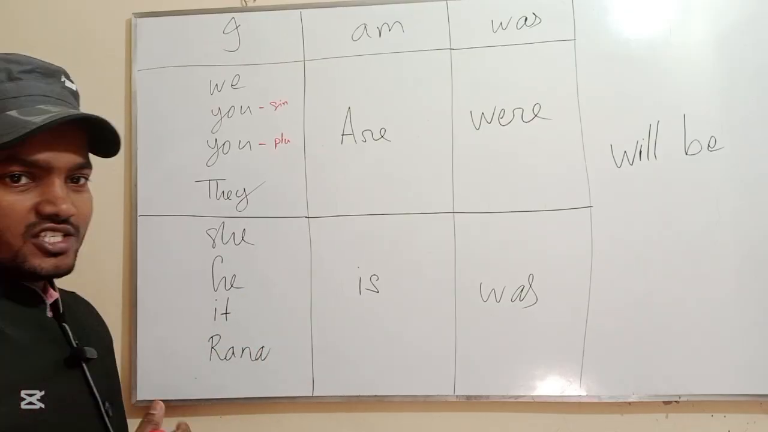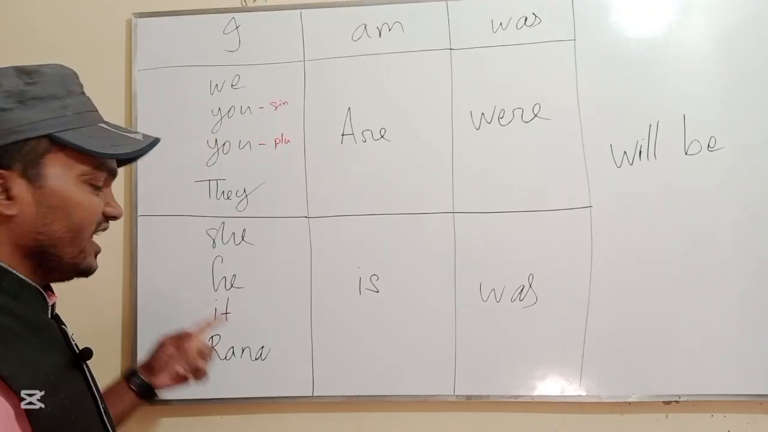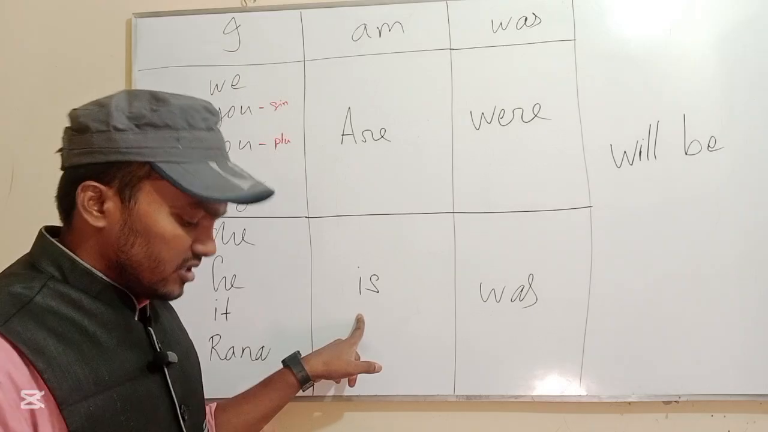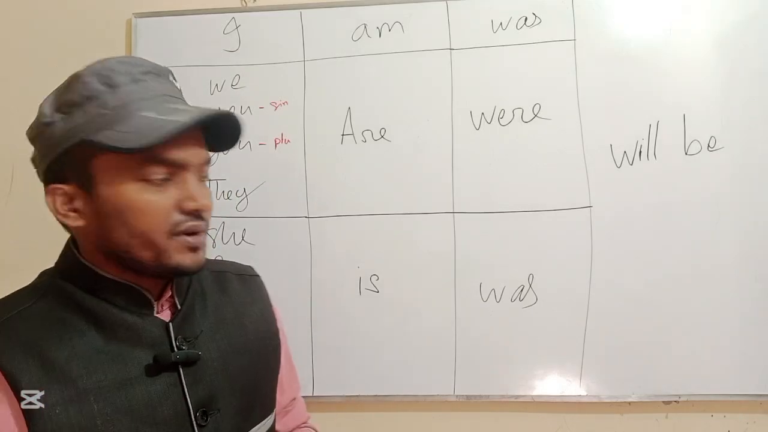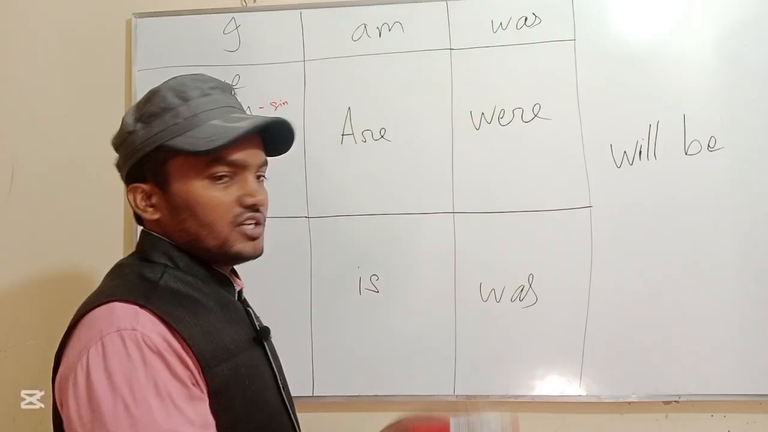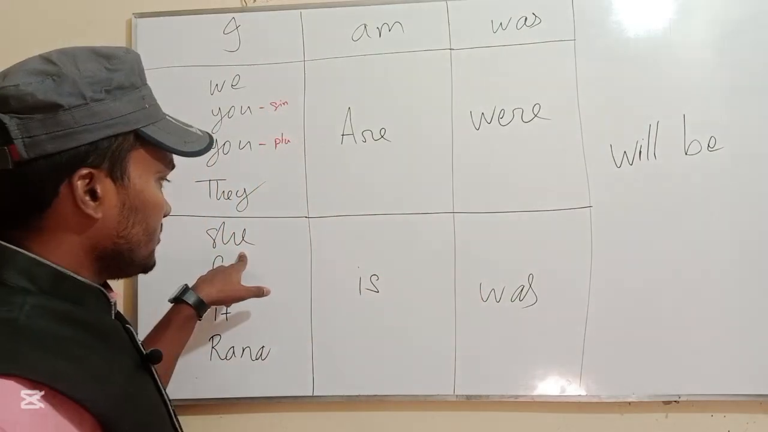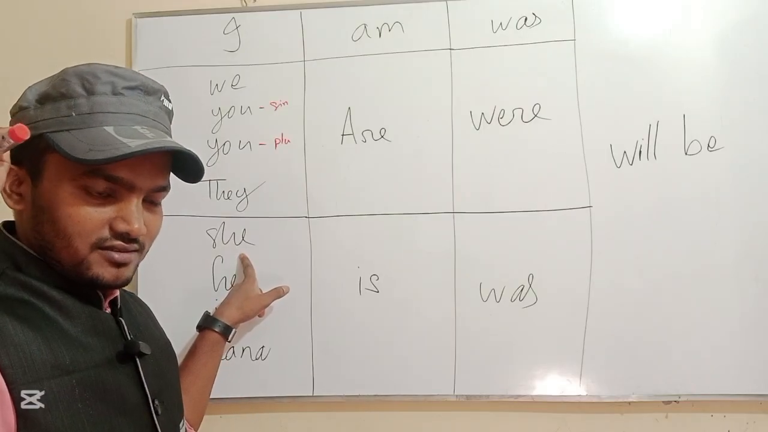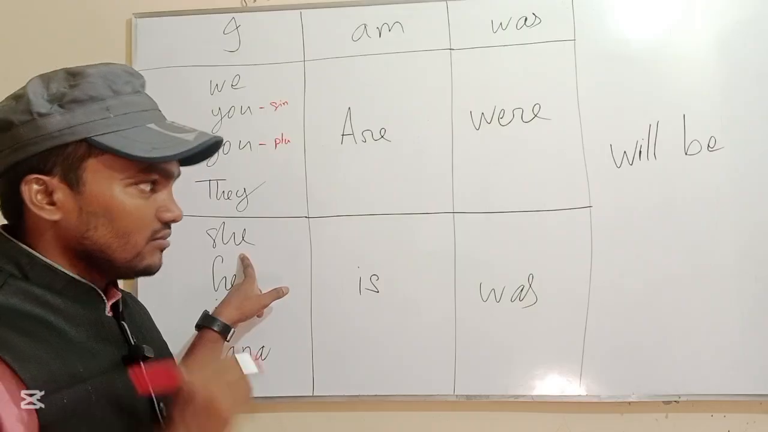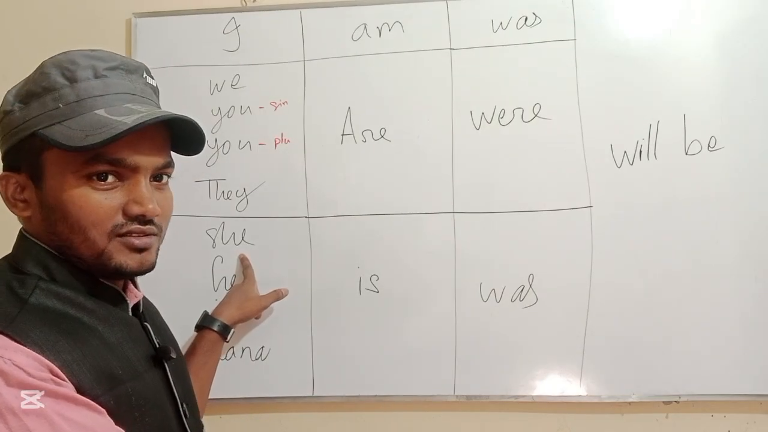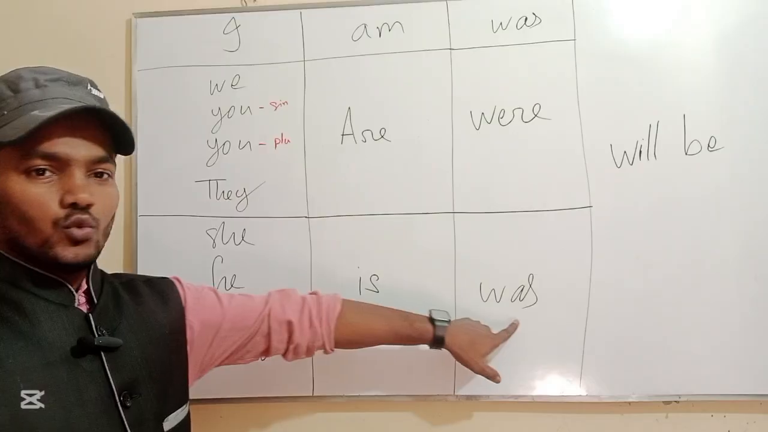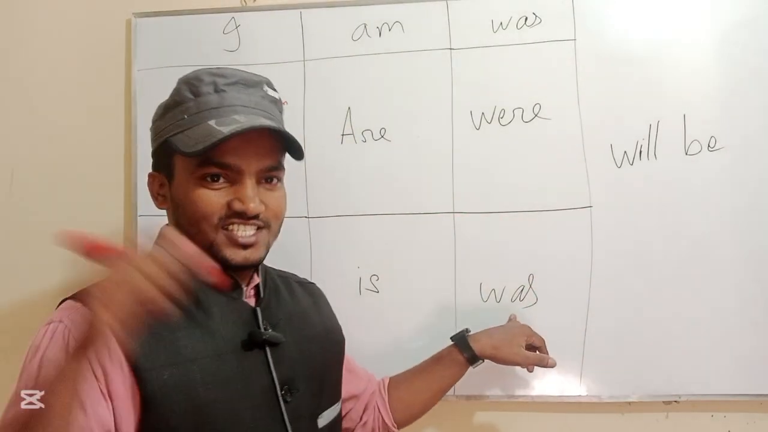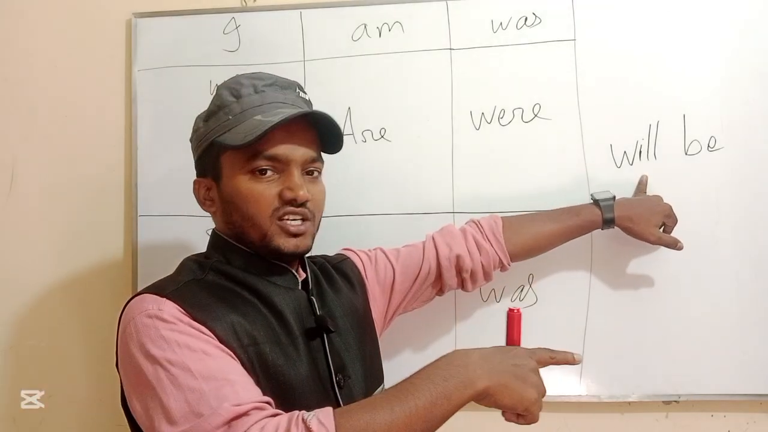And when you discuss third person singular like she, he, it, Rana, anything else singular, you have to use is in the present. When you discuss the past you have to use was. When you discuss the future you have to use will be. That means she is a doctor now, in the present. She was a doctor in the past, but she is not a doctor now, but she will be a doctor in the future. She is a doctor, she was a doctor, she will be a doctor. She is not a doctor, she was not a doctor, she will not be a doctor.